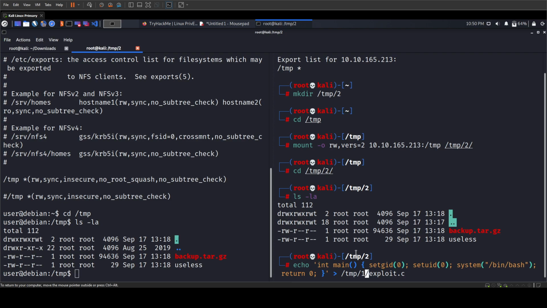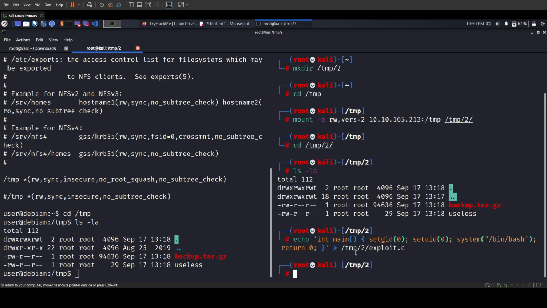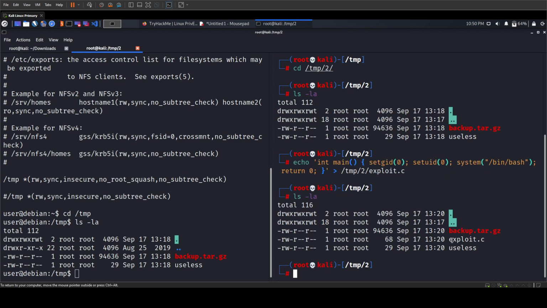If we try to correct the output file name, so it is temp, then our s2 folder which we recently created, and then the name as exploit.c. If we simply hit enter, we will see the file is created. Let's do ls -la. So yeah, the file is present here. Now we need to compile this file using GCC. So you can simply say gcc exploit.c -o exploit. This is going to be the output.